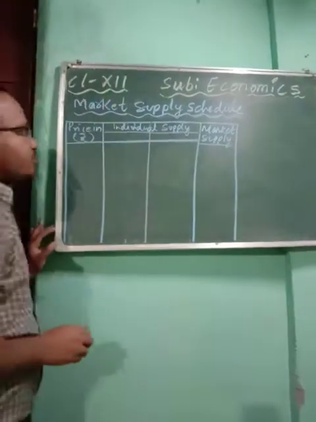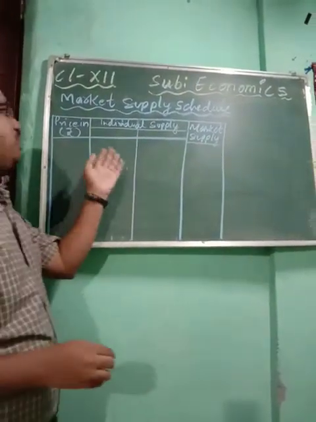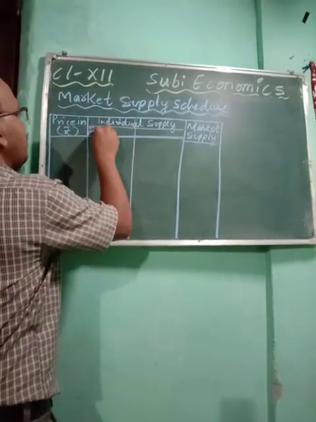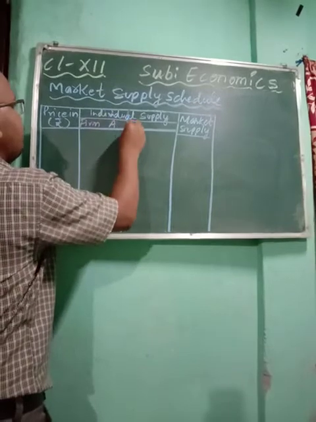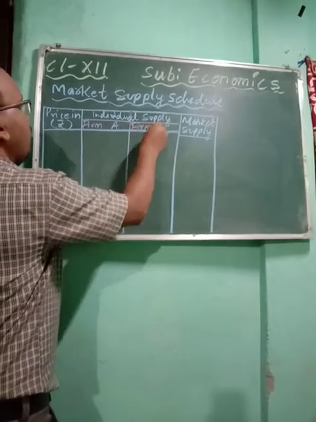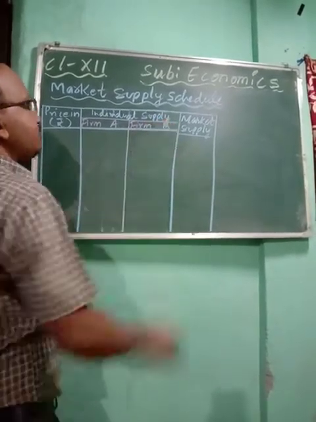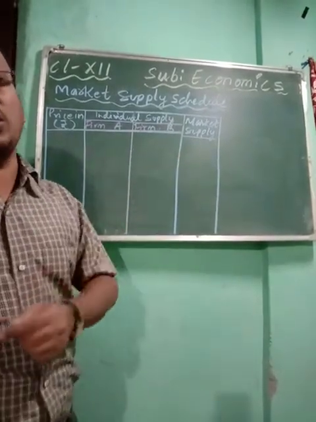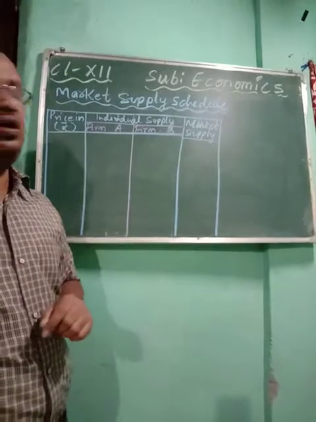Now in demand we have taken Mr. A, Mr. B. Here you are going to take firm A, firm B. Here it is supply, so we have to take a supplier, we cannot take a consumer. Only in demand can we talk about the consumer.